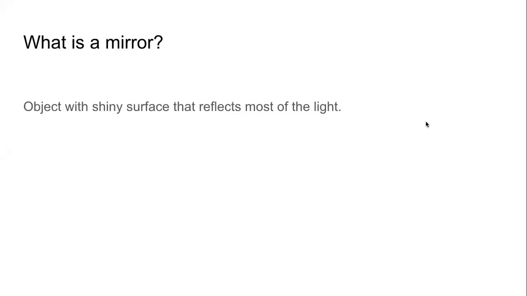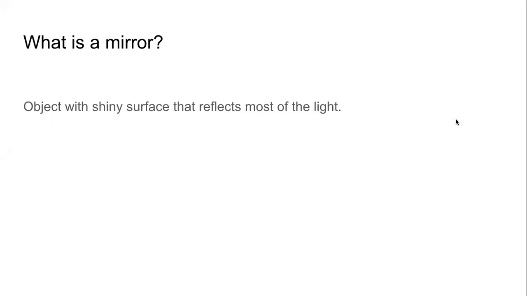What is a mirror? We studied in detail about mirrors last year. We understood how images are formed. In simple terms, mirrors are any object, any object with a shiny surface that reflects most of the light.